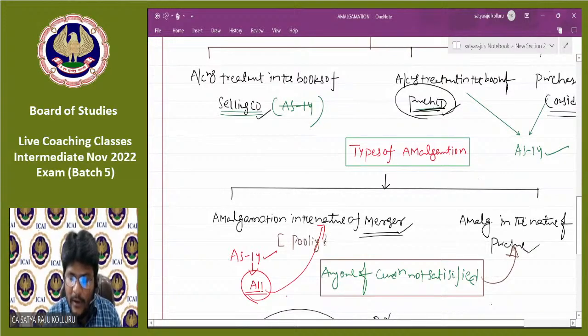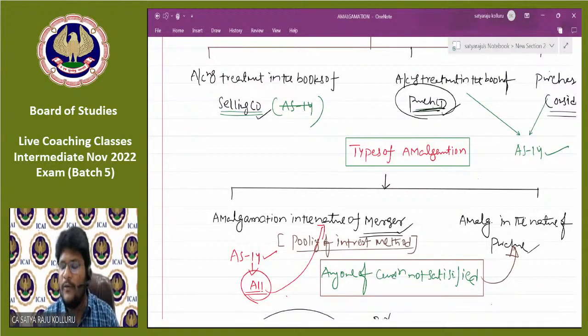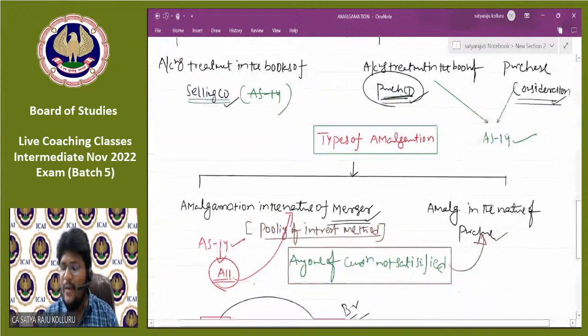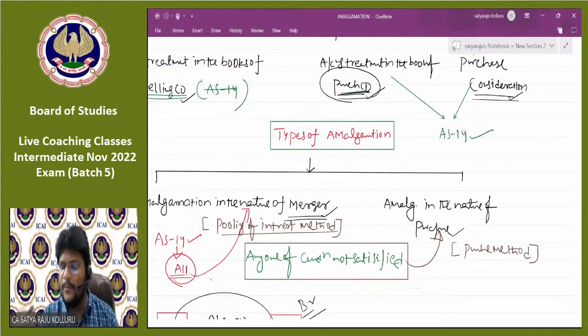Pooling of interest method. Sir, what is this method all about? I'm not discussing anything, I'm just mentioning the name. If the amalgamation is in the nature of merger, then in the books of the purchasing company we are going to adopt the pooling of interest method. If the amalgamation is in the nature of purchase, we are going to adopt the purchase method. The method name is purchase method.